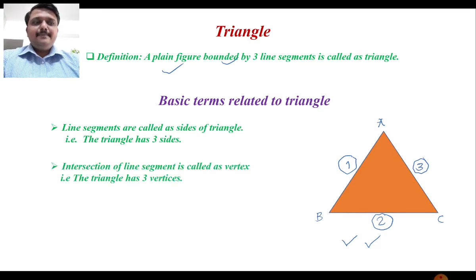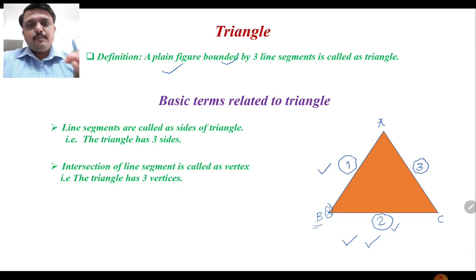The second important term: line segment AB and line segment BC, that is line segment 1 and line segment 2, intersect at point B. Correct? So the point of intersection of these two sides of the triangle is called a vertex. So point B is called a vertex of the triangle.